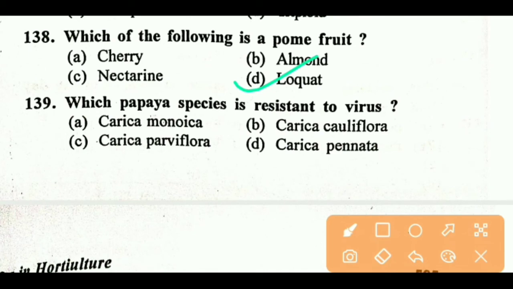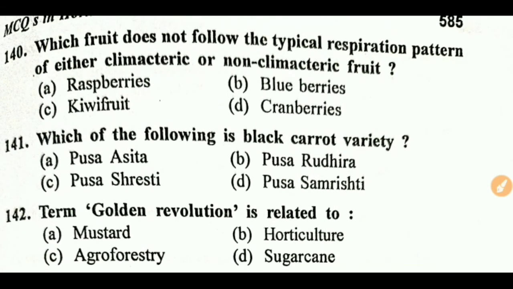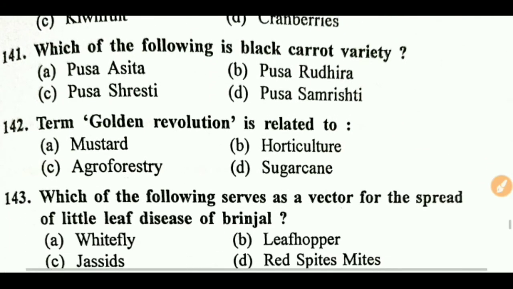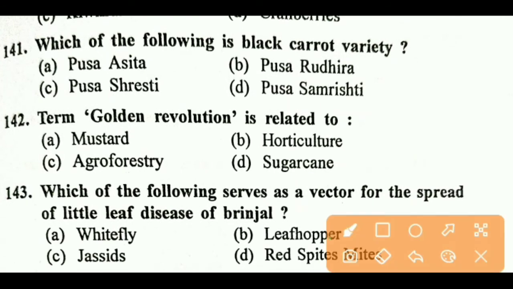Next question, which papaya species is resistant to virus? Right answer is B, Carica cauliflora. Next question, which fruit does not follow the typical respiration pattern of either climacteric or non-climacteric? Right answer is C, kiwi fruit. Next question, which of the following is a black carrot variety? Right answer is Pusa Asita.